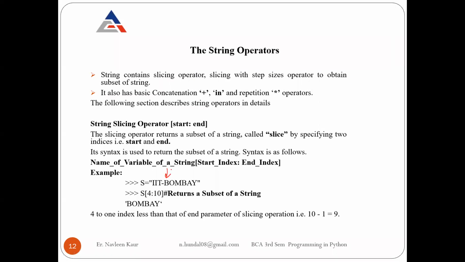I have started it from here, 4. So if I want to keep all of Bombay, this is 4, this is 5, this is 6, this is 7, this is 8, this is 9. I know that 9 is the last one. I have to write the last index always 1 greater. Okay, so if I want to reach till 9, I have to write S[4:10]. Only then it will give me the value of the string till 9.